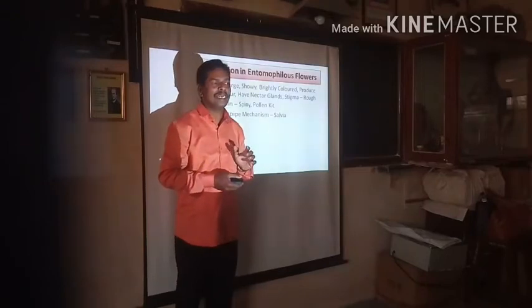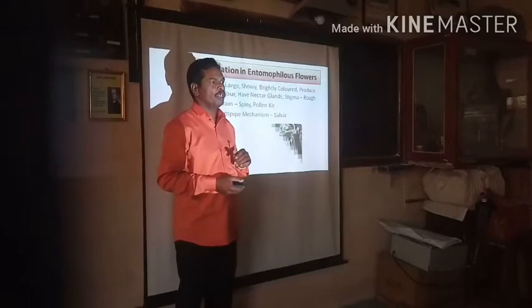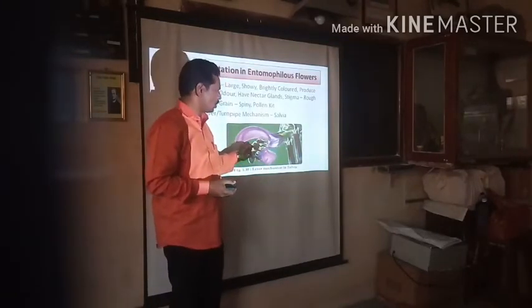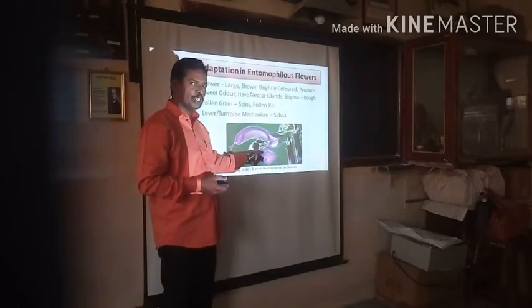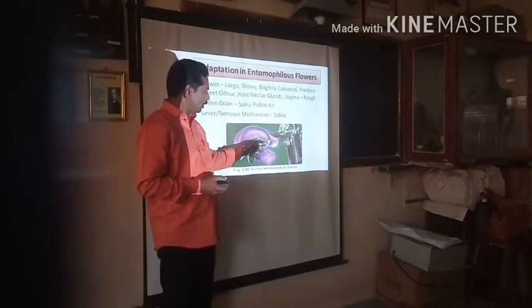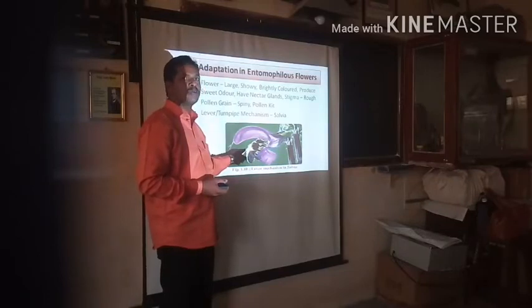Now this is the clear-cut idea concerning the adaptation in entomophilous flowers. Now we have to discuss it with the help of the picture. Already I told you. This is the insect. It creates pressure on this lower lobe. When it does, automatically this upper elongated portion with the stigma comes in contact with the back of the insect.